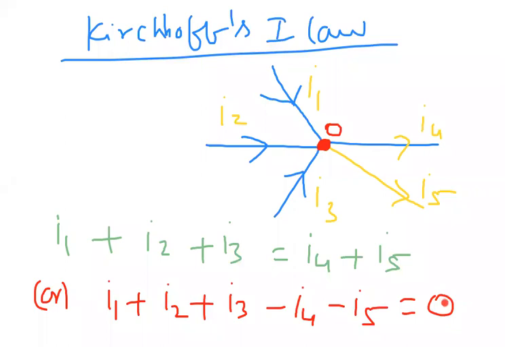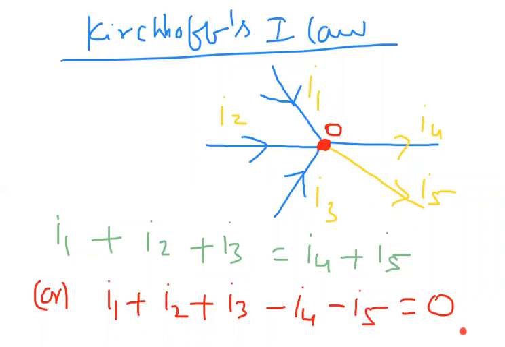So the definition of Kirchhoff's first law: the sum of the currents flowing toward the junction is equal to the sum of the currents flowing away from the junction. Or we can write it as the algebraic sum of currents at a junction in a closed circuit is equal to 0.